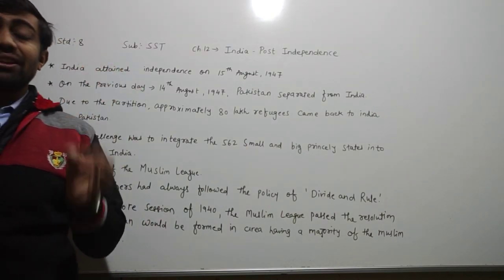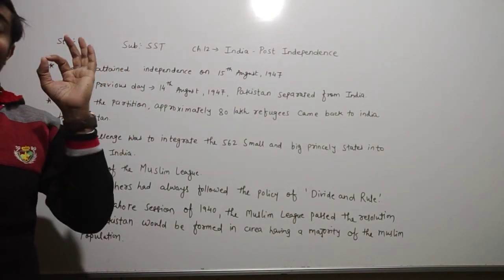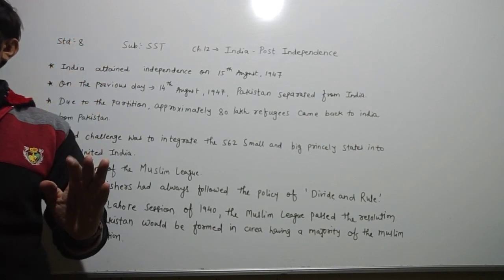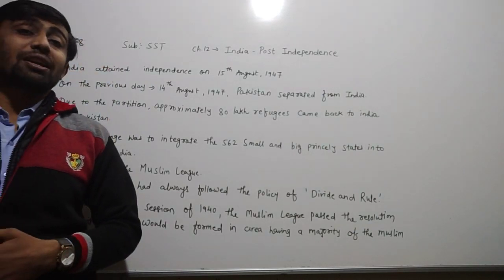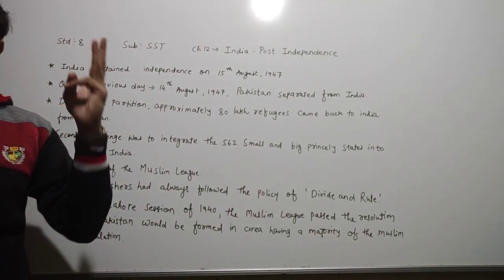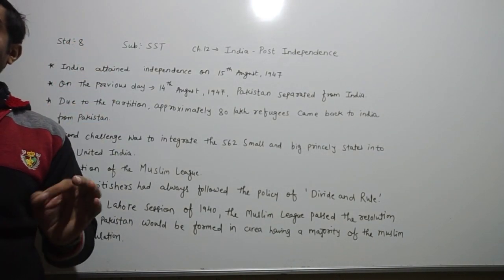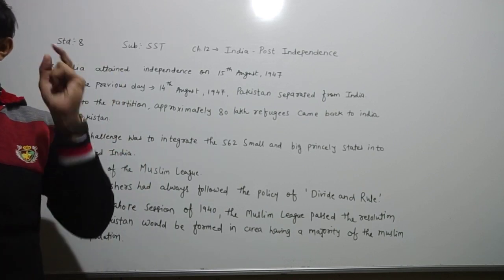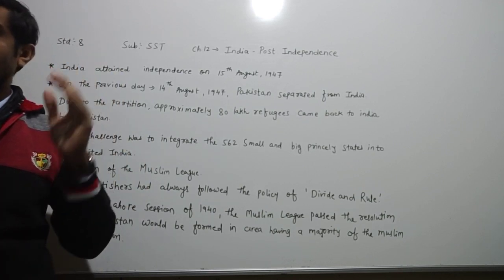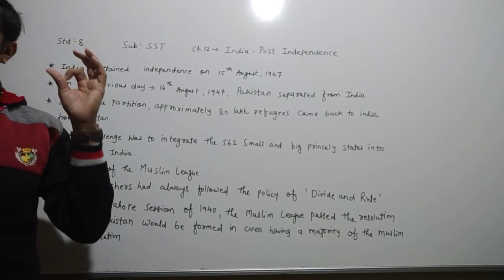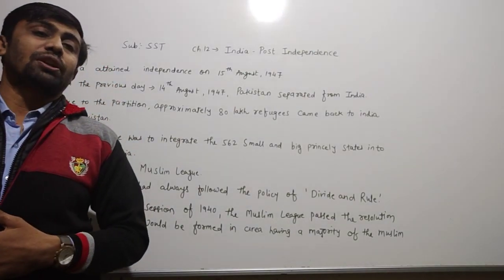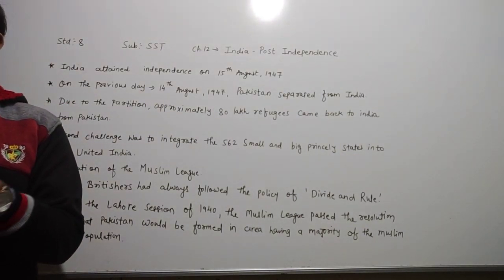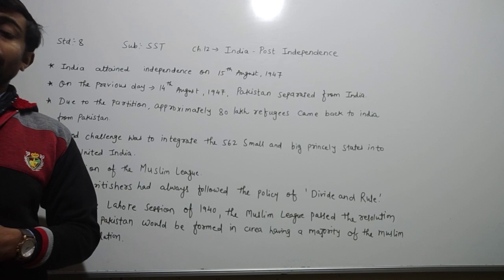The third major challenge was to build a stable political system to fulfill the expectations and hope of the people. Dear children, they are saying that we have to develop India into a strong nation.